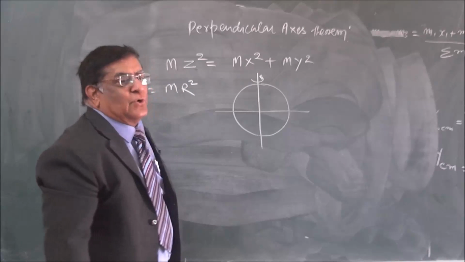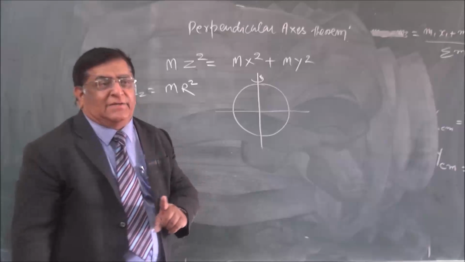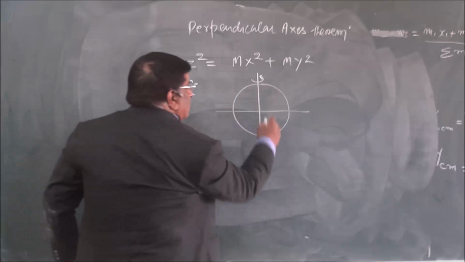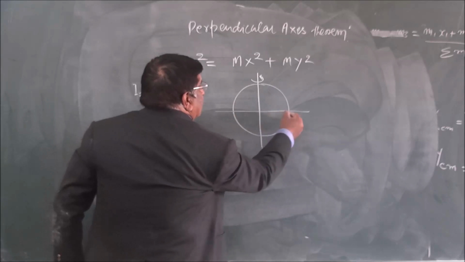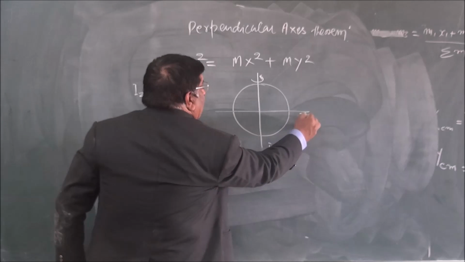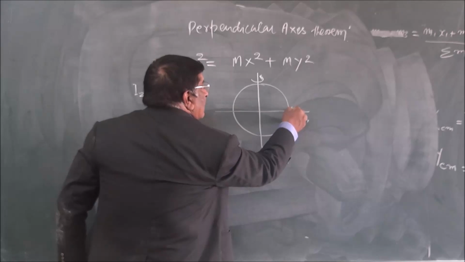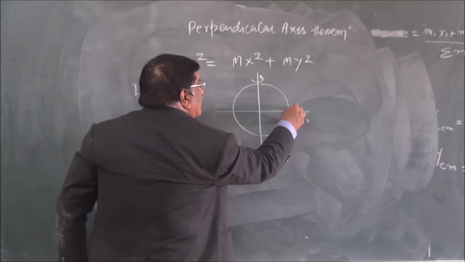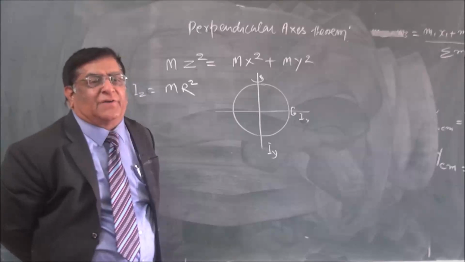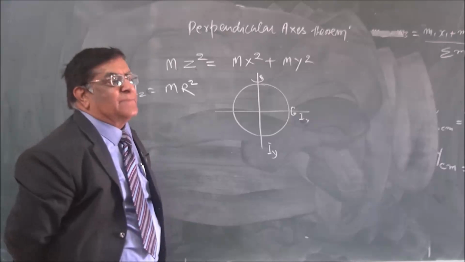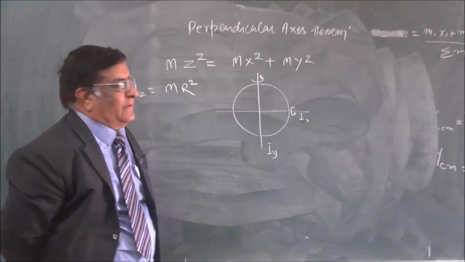Okay. So, first we declare that the moment of inertia about this axis, we will call it Iy. The moment of inertia about this axis, which is rotating like this, we will call it Ix. And what we declare, because of the symmetry of this shape, is that Ix must be equal to Iy.